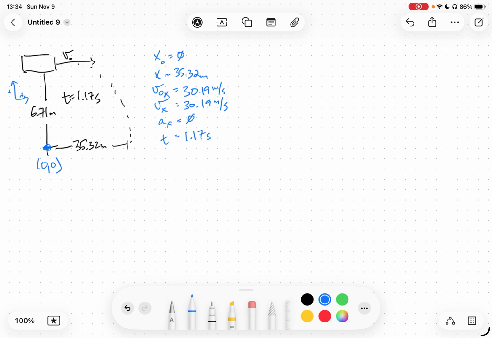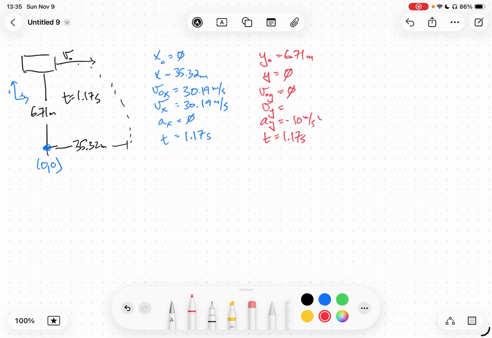So now let's look at the vertical components. In the vertical direction, he starts 6.71 meters above the ground. His final position is the ground. His initial vertical velocity we know is 0 because this is a perfectly horizontal launch. The later launches aren't, but this one is. His final vertical velocity is unknown. He'll be moving down, but we just don't know how quickly. And then his acceleration in the y dimension should be negative 10 meters per second squared. And he is in the air for 1.17 seconds again.